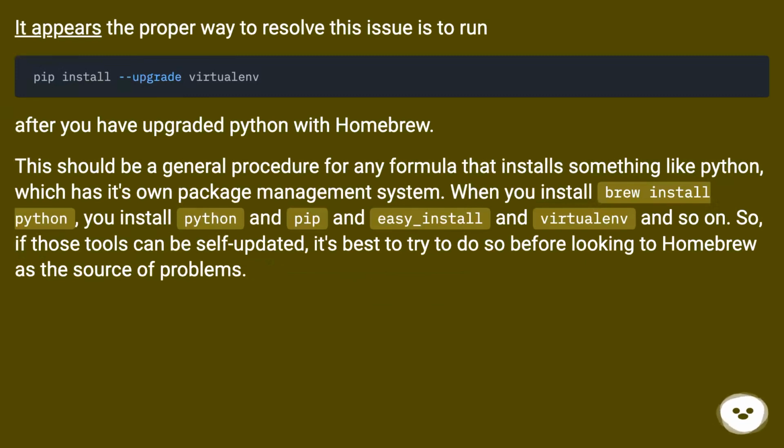It appears the proper way to resolve this issue is to run the following after you have upgraded Python with homebrew. This should be a general procedure for any formula that installs something like Python, which has its own package management system. When you brew install python, you install Python and pip and easy_install and virtualenv and so on. So, if those tools can be self-updated, it's best to try to do so before looking to homebrew as the source of problems.